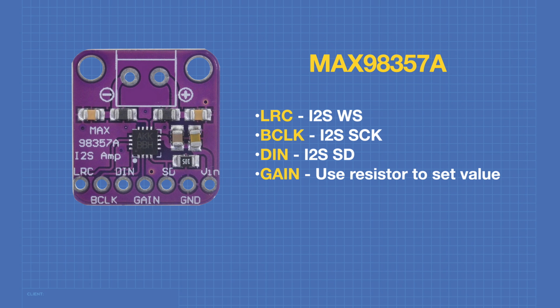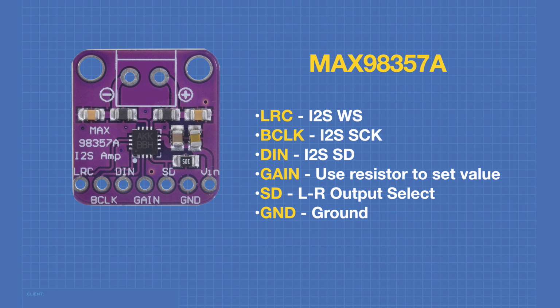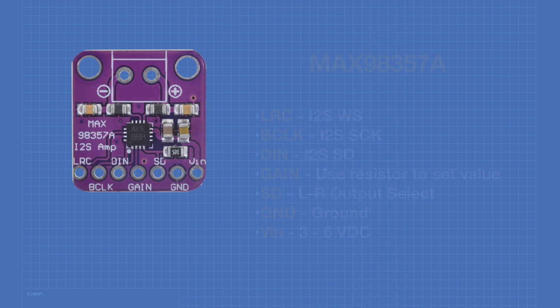The gain pin can use a resistor to set the value of the gain of the amplifier. This pin can also be grounded. The SD line, as I mentioned, is not the data line. Instead, this is how you select the left or right output channel. You use a resistor on this line up to the VCC in order to do this. Now, by default, it is set to a blend of both channels, so if you have no connections, you will get a mono output. GND is, of course, the ground line, and VIN is the power supply line, and this device can take anywhere from 3 to 6 volts DC.